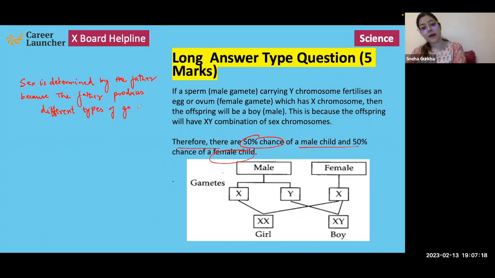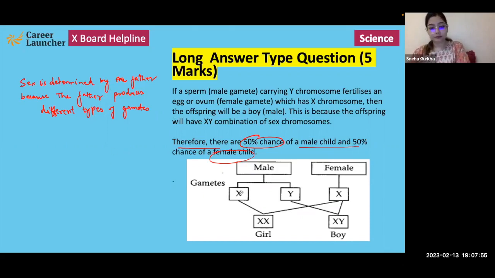Right. The mother is producing the same type of gamete, so it doesn't matter. It depends on what type of gametes from the father's side is getting fused with the female gamete, whether the gamete containing X chromosome is getting fused or whether the gamete containing Y chromosome is getting fused. From the mother's side it's the same. So it depends on which gamete from the father is getting fused with the female gamete, right?